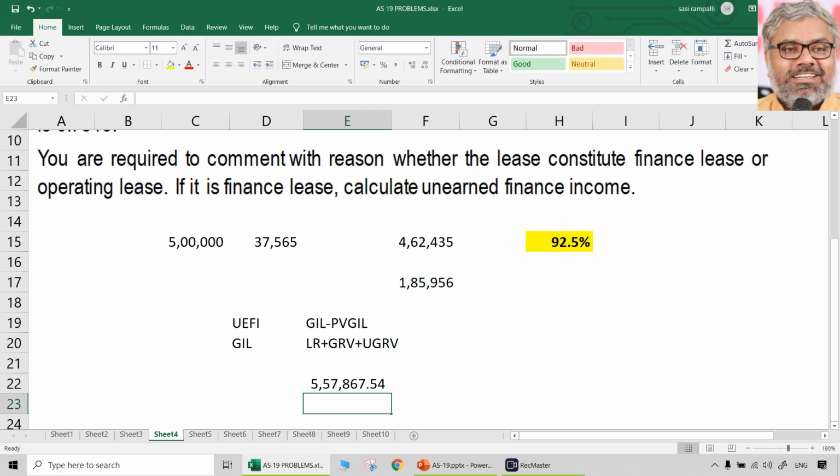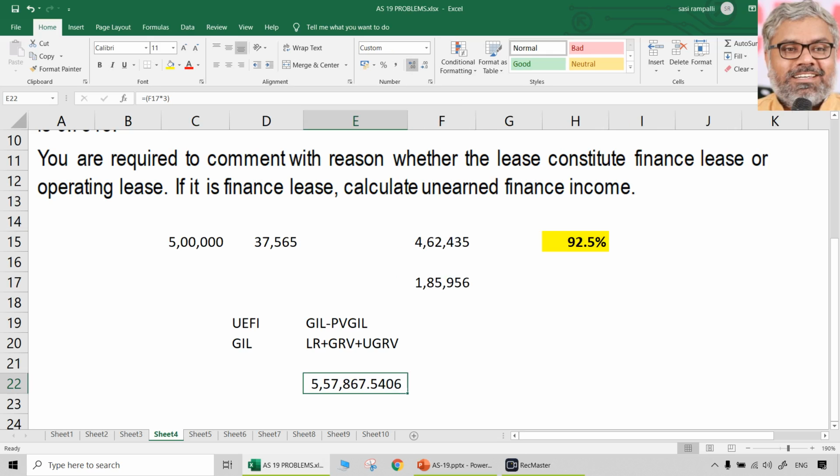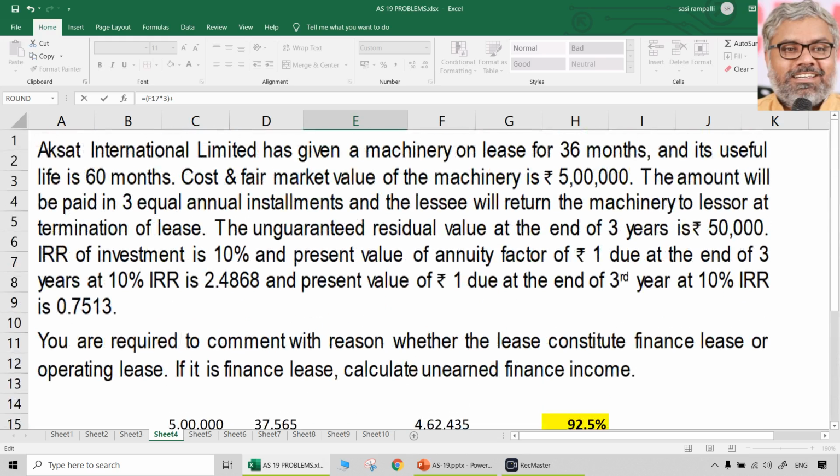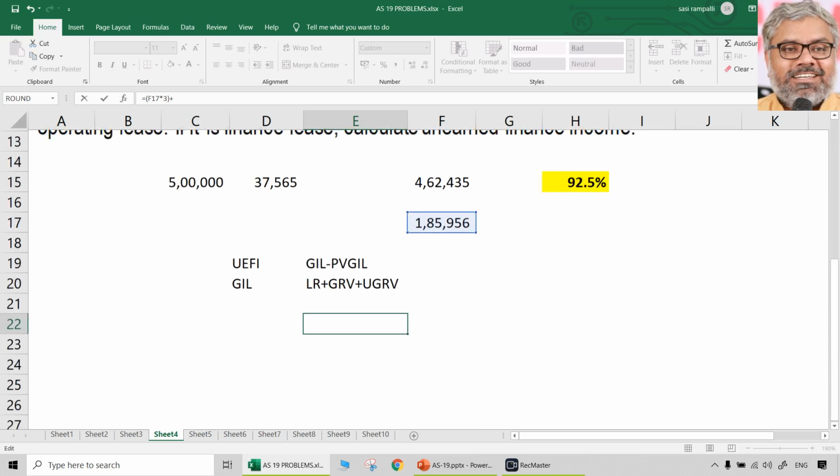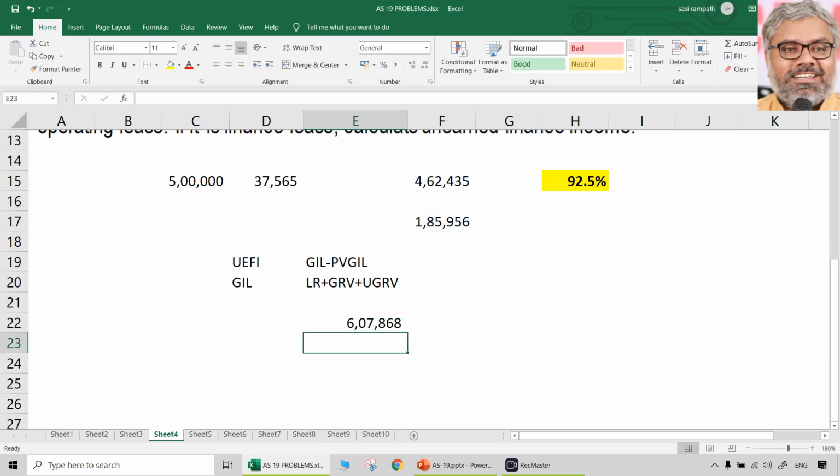If we calculate, it comes to 5,57,867 rupees, or 68 rupees. That is the lease rentals. But that is not the gross investment in lease. Plus unguaranteed residual value is also there. How much is that? That is 50,000 rupees, as given in the question. Unguaranteed residual value is 50,000 rupees. So what is the gross investment in lease? 6,07,868. That is the gross investment in lease.